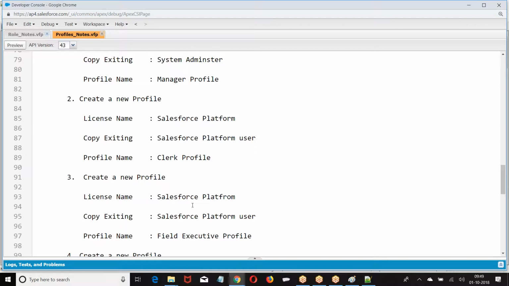When I say copy any one of the existing, it can be a standard or a custom. So while creating a new profile, it has to be a copy of any one of the existing. It doesn't mean that it has to be the standard. It can be either a standard or a custom profile. That's what I'm trying to say. Okay. Thank you.